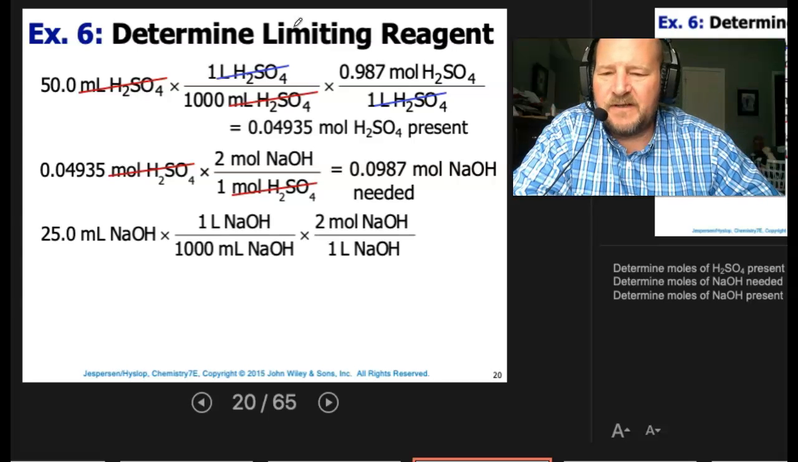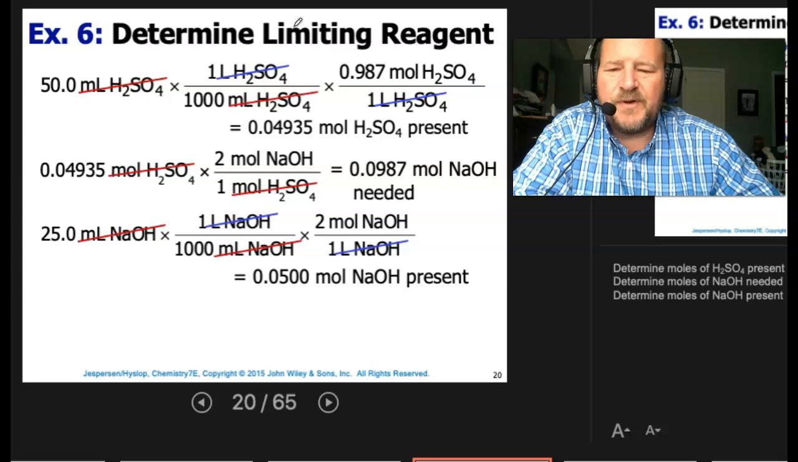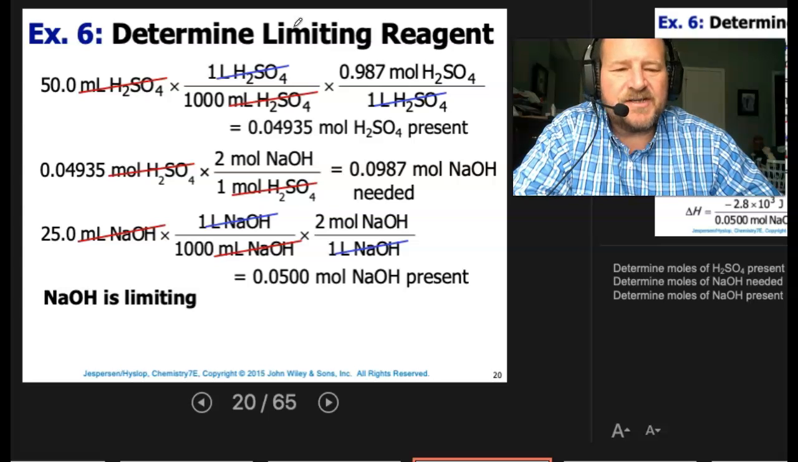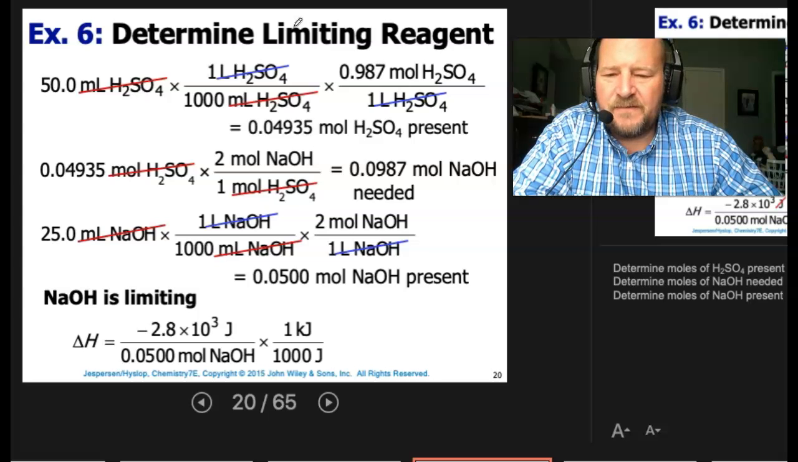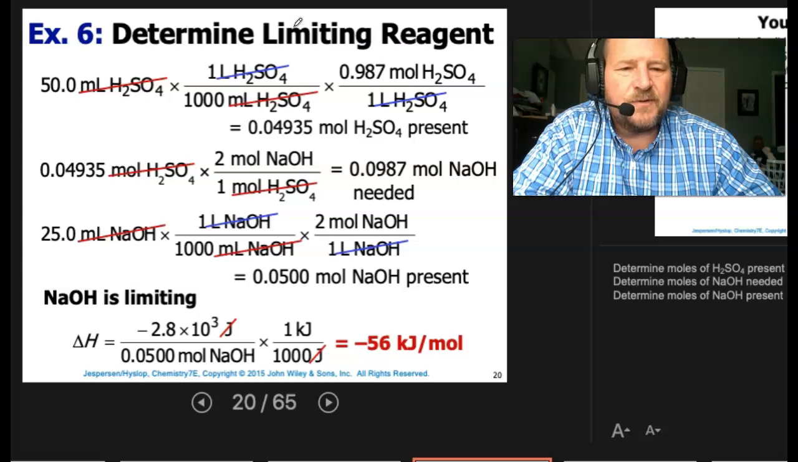We had 25 milliliters of NaOH. Converting that to moles, we get 0.05 moles present. So we needed 0.09, we have 0.05. So the sodium hydroxide then is the limiting reagent. That means we're going to take our heat, negative 2.8 times 10 to the third, put that over moles of NaOH, convert the joules to kilojoules, and we get negative 56 kilojoules per mole.